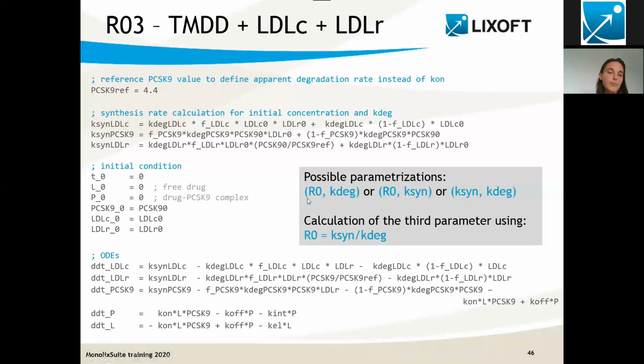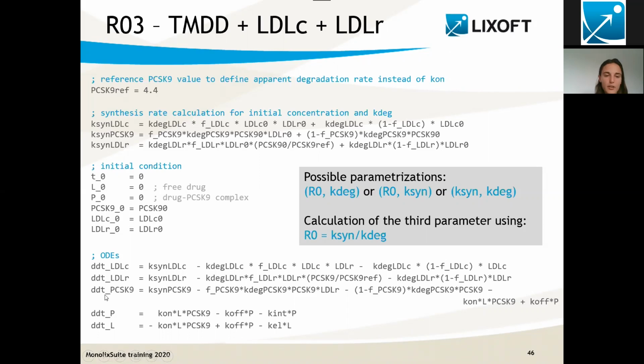First, because that's the parameters I'm really interested in. I want to know what is the initial concentration, and K-deg is related to the half-life, so those are really the parameters of interest. And the second reason is that for these more complex models, it is much easier to calculate K-syn from the two other parameters than the opposite. And this is what I have done here. So PCSK9 0, LDL-C 0, and LDLR 0 are my initial concentrations that are estimated as parameters.